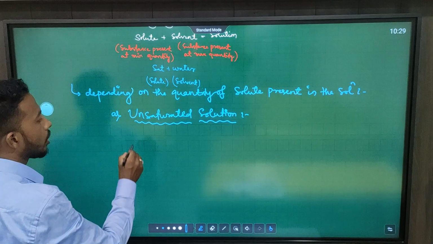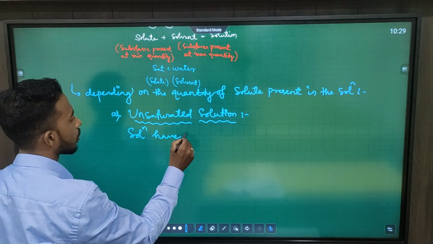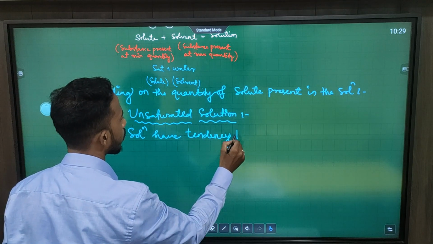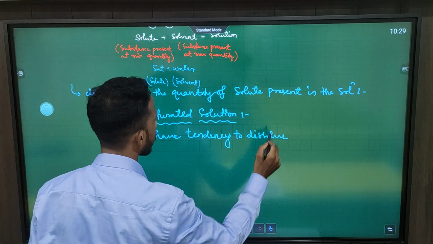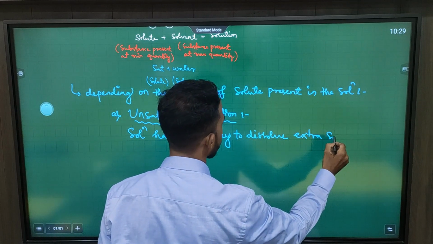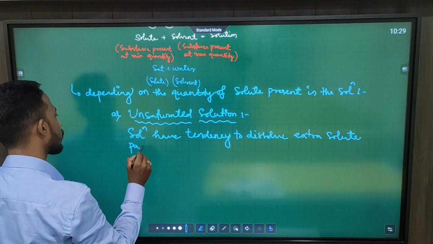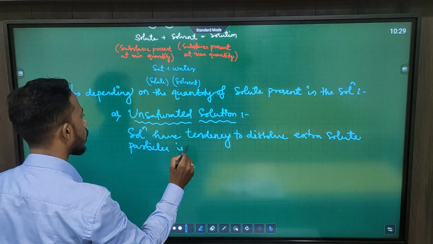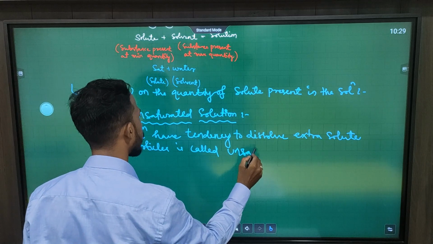That means the solution which has the tendency to dissolve extra solute particles is called unsaturated solution.